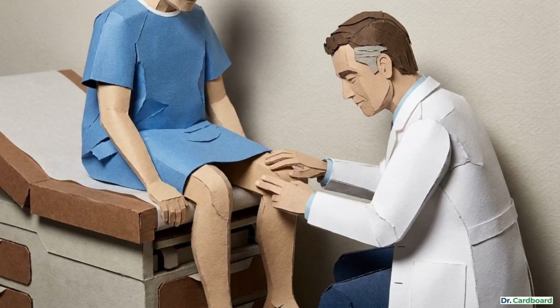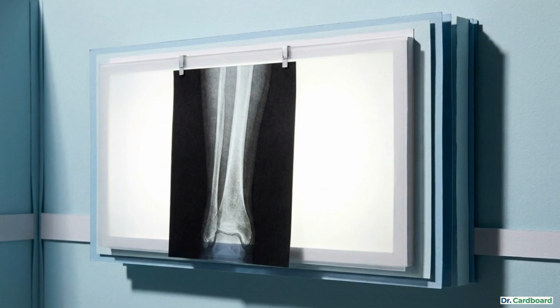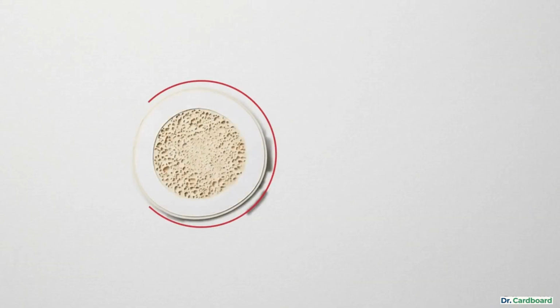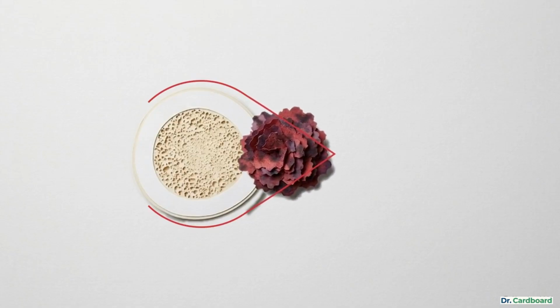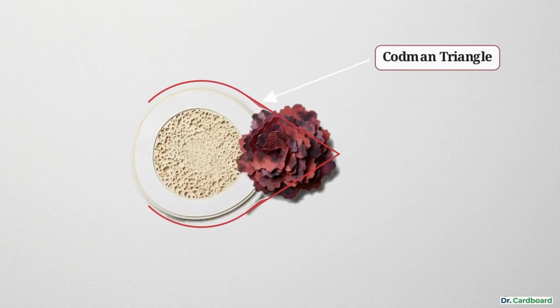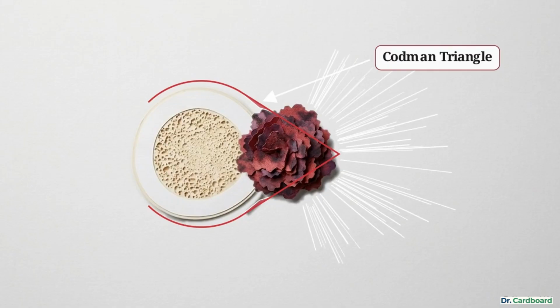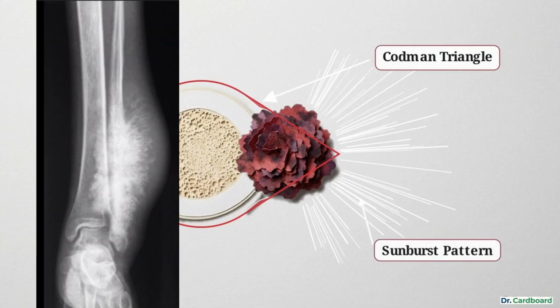When the localized pain eventually forces a clinical evaluation, the first step is to check for gross architectural abnormalities using standard X-ray imaging. This cross-section illustrates the first radiological red flag, the Codman triangle. The tumor pushes outward, lifting the periosteum away from the underlying bone cortex, creating a distinct triangular void. The X-ray reveals a second sign, sharp mineralized spicules shooting outward, known as a sunburst pattern.